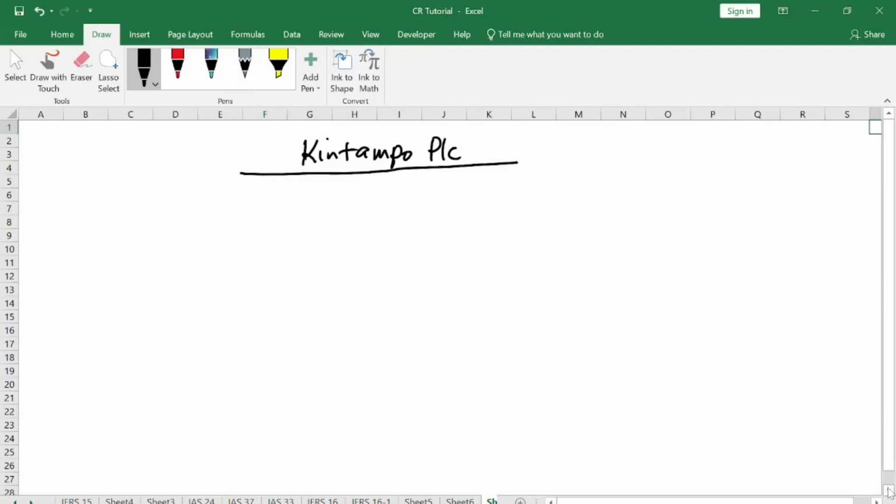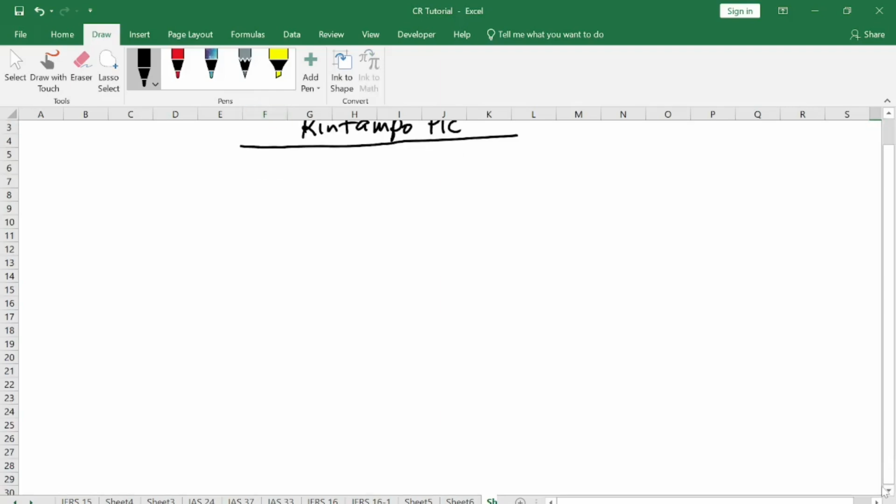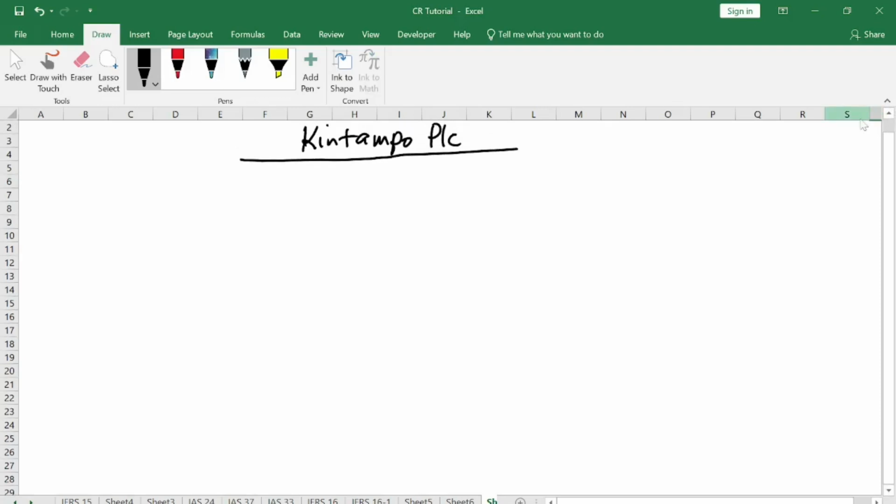All right, so let us look at it. The date of the lease contract. When was the date of the lease contract? It's 1st January 2022.